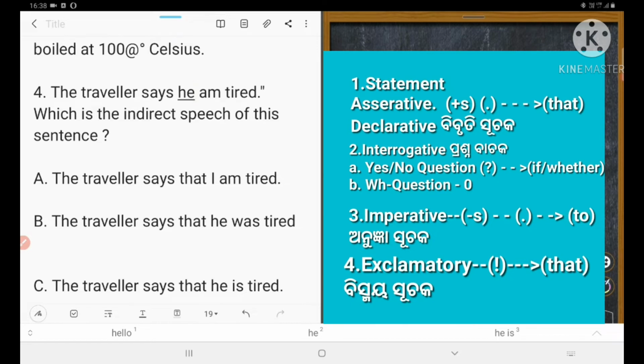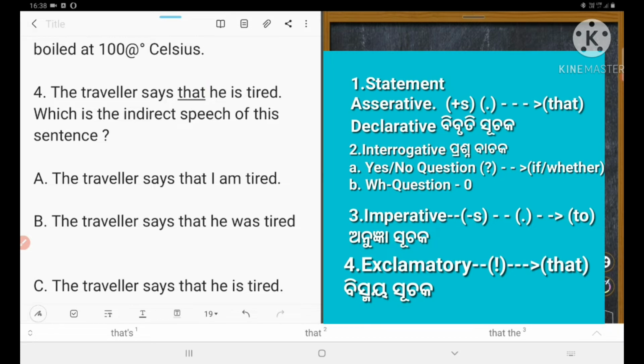After he, we shall use he is tired. And let's remove what? Inverted comma. The right answer: the traveler says he is tired. Says that. We shall use that instead of inverted comma because the sentence in inverted comma was a statement. Okay. So the right answer is the traveler says that I am tired.